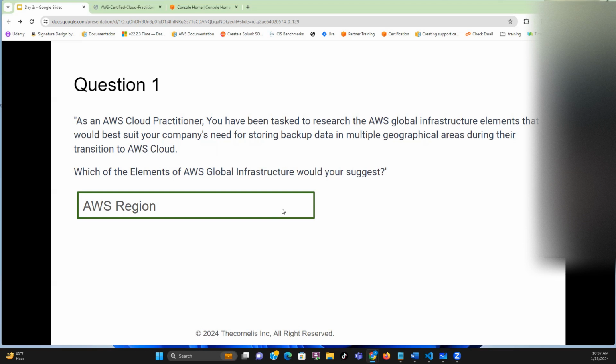You want to store in this geographical location, and you want to store in another geographical location. So that is region. When you're talking about different geographical locations, that is region. But if they say in one geographical location but in multiple data centers, that should be availability zones.